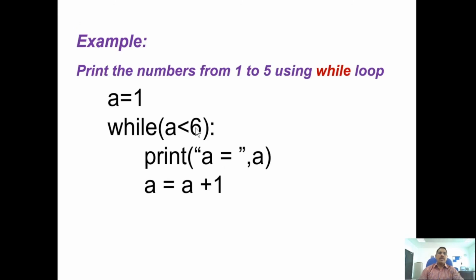Okay, now see this example. In this example, we are just going to print numbers by using a while loop. First of all, we need to declare the value and make the condition. Just print it, and then we increment the value. Whenever the condition becomes false, it will come out of the loop and the loop will be closed. This is a very simple example, just printing the values from 1 to 5. So these two statements belong to the while loop.